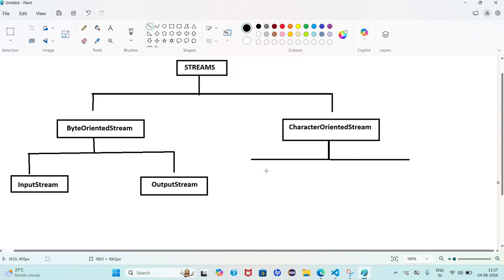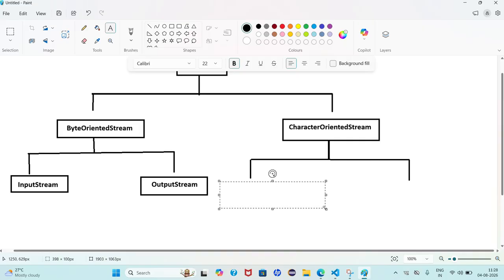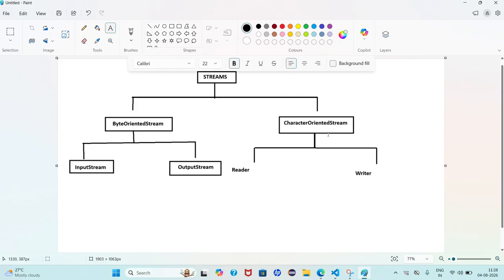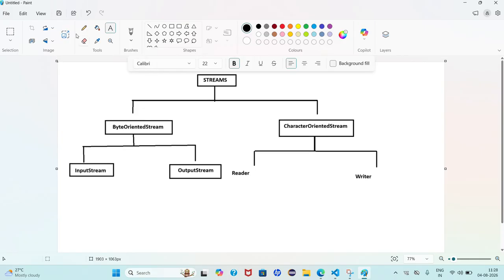Now I'll go through Reader, and next I'll go through Writer. Are you able to understand Reader and Writer?